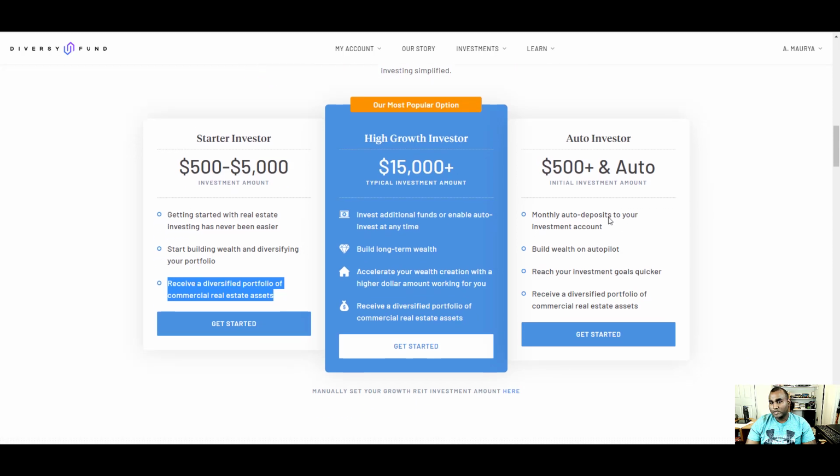Okay, and you can do auto invest with $500. I did not do auto. I don't believe in this kind of thing right now, because I have other ways to make money. Auto: invest a monthly deposit into your investment, build wealth on autopilot, reach your investment goal quicker.